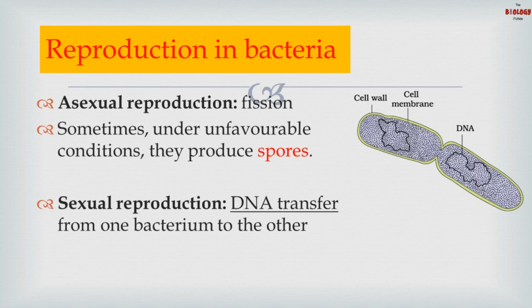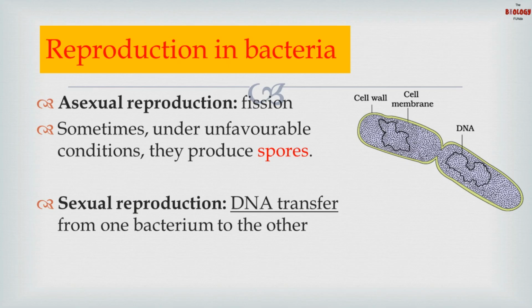Next, we have reproduction in bacteria. Reproduction in bacteria takes place asexually as well as sexually. Asexual reproduction takes place through fission. Now, sometimes under unfavorable conditions, some of the bacteria produce spores. These bacteria are none other than bacillus. As I told you earlier, bacilli produce spores under unfavorable conditions.